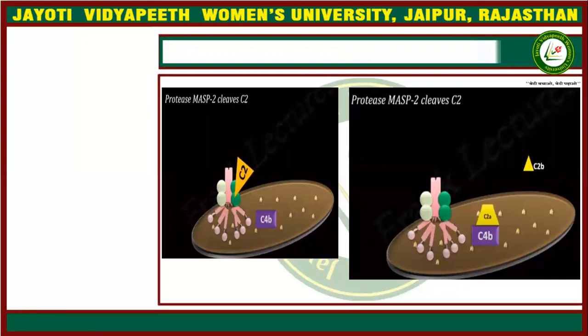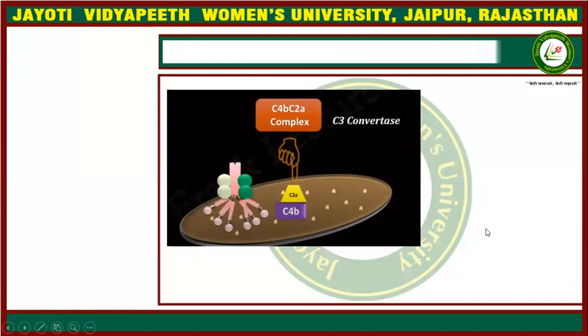After that, MASP2 will cleave C2 into C2a and C2b. C2b will move out and C2a will bind to C4b. This C4b2a complex is known as the C3 convertase.